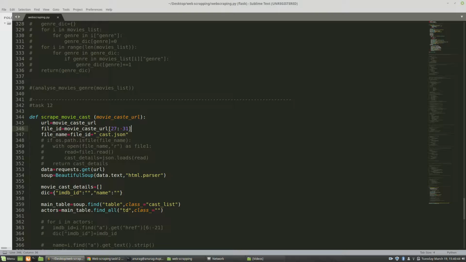This will be the name of our file. And again I'm using the OS module here, which will check whether a particular file exists or not in the system. Again I used with here. I will uncomment them because we don't need them right now.